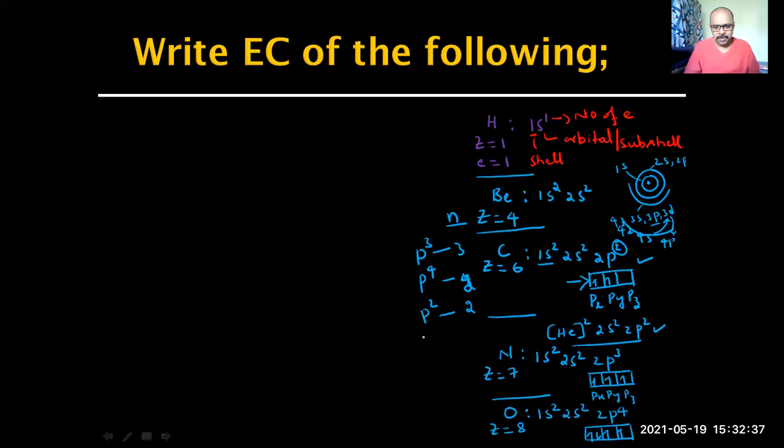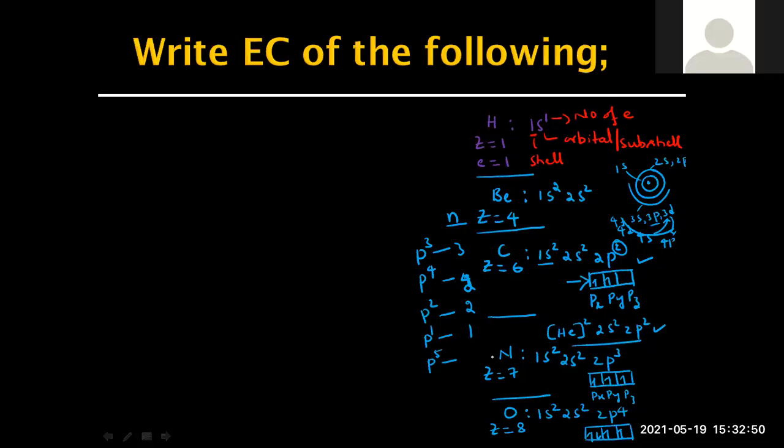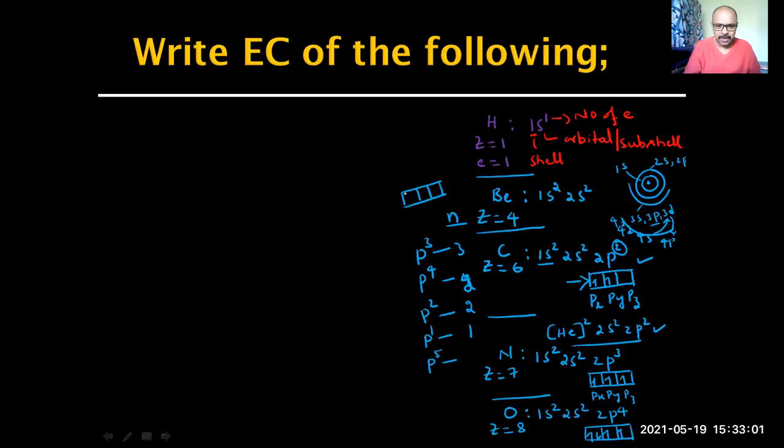Okay. I would give the electronic configuration p1. How many unpaired electrons? Don't say 5. Only 1. Now p5, how many unpaired electrons? One, sir. Because the p subshell has 3 orbitals, so we need to add 5 electrons.